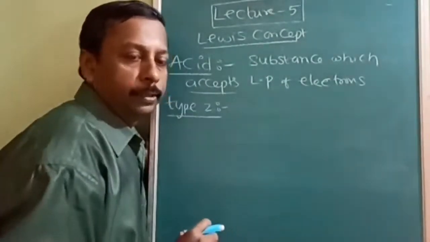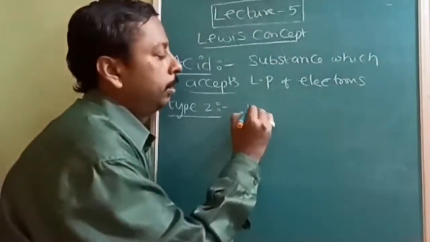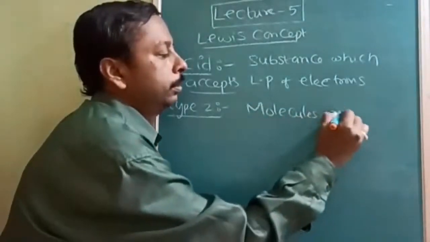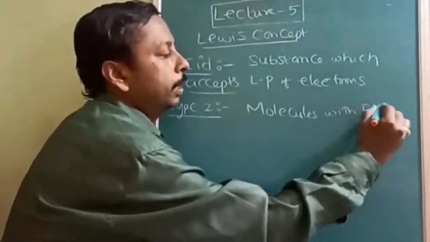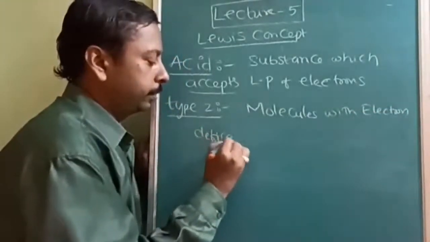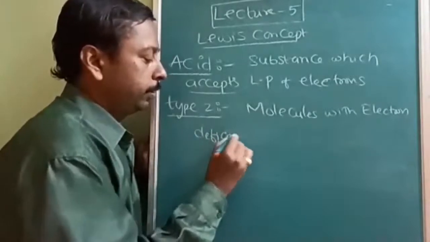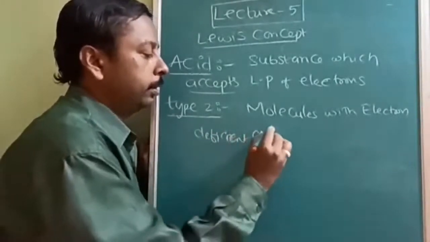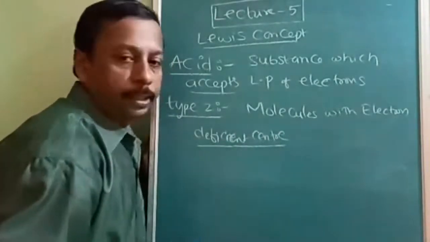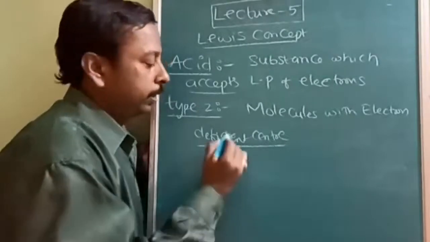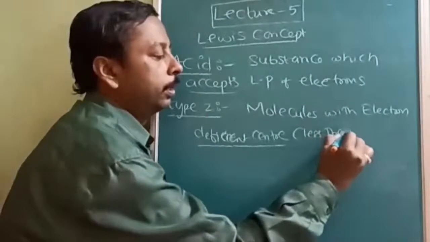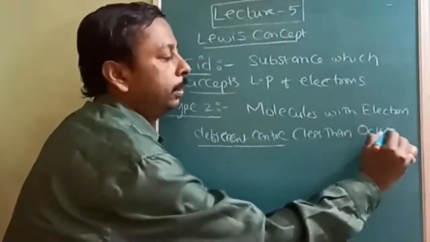The next one is type 2: molecules with electron deficient centers. These are acids in which the central atom is electron deficient. Electron deficient means less than an octet.